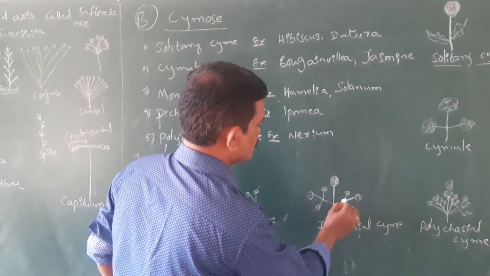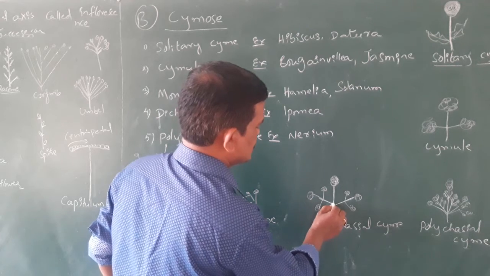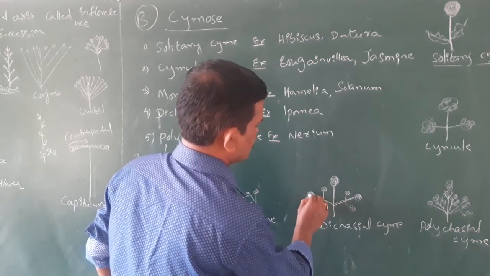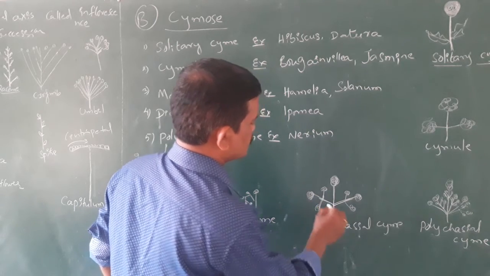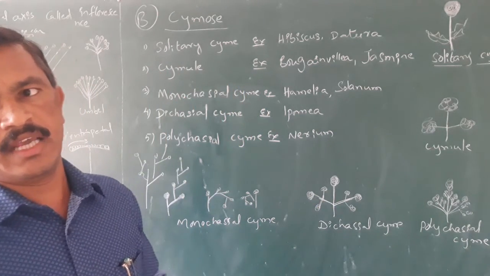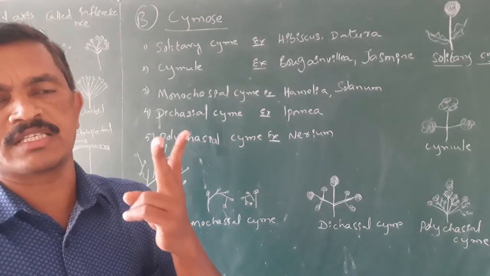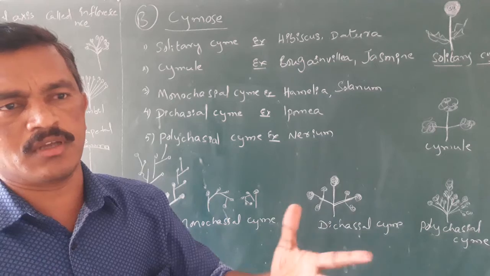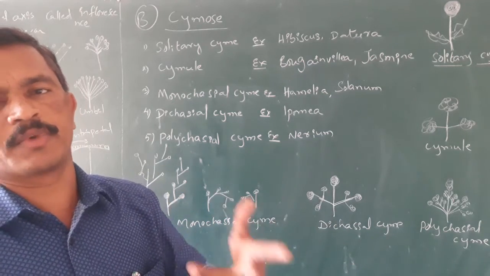Later it produces 2 branches from the base. These 2 branches also end by forming flowers, and these 2 again produce 2 branches each. Like that, every time 2 branches are produced just below the flower, and the growth is also stopped by forming flowers.